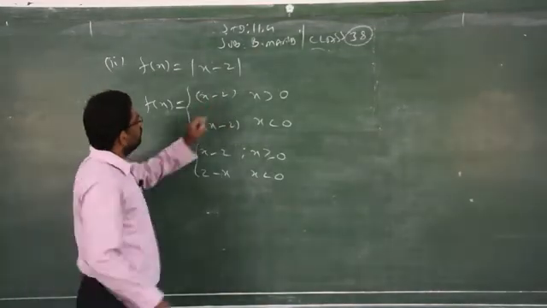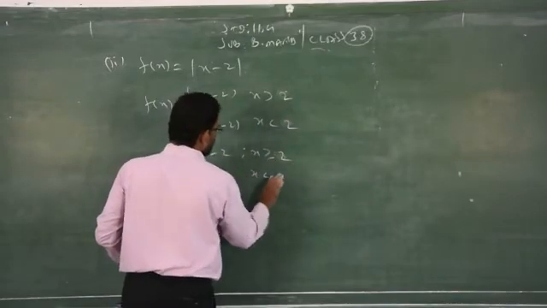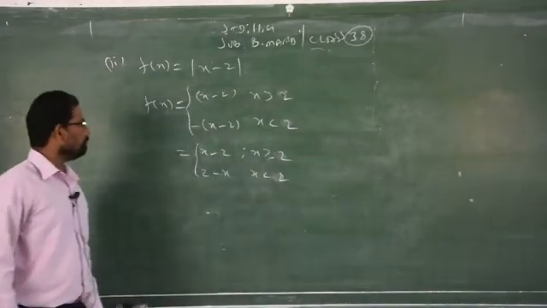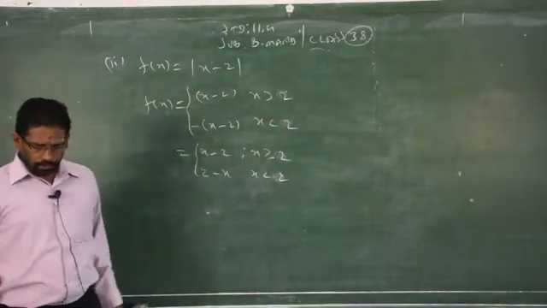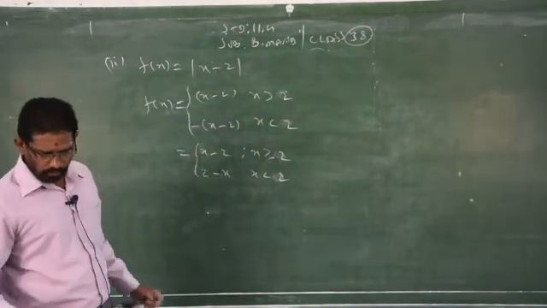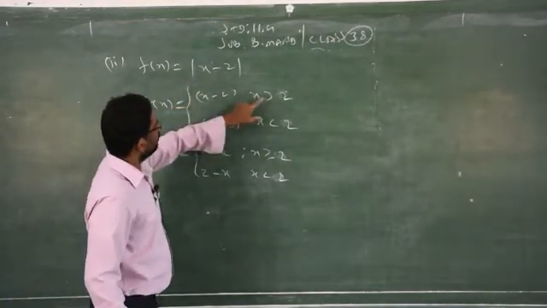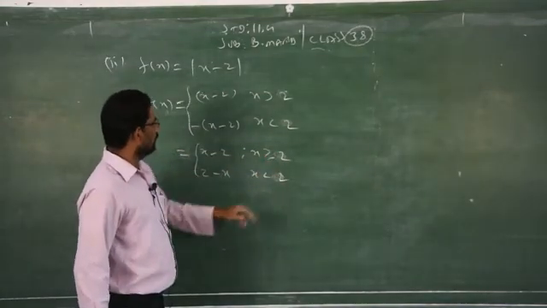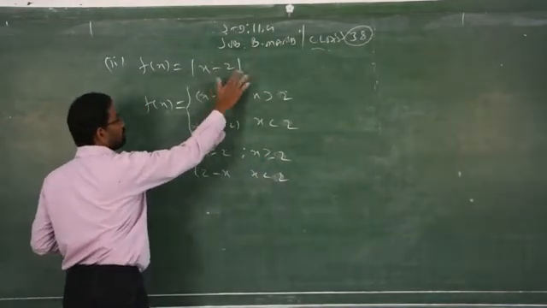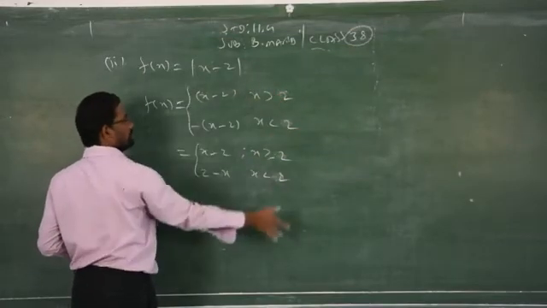Here the value given is 2, so instead of 0 you have to take only 2. If it is given 1, then 1. Clear? If it is only x, then you have to use only 0. It depends upon the constant. So for x minus 2, x greater than or equal to 2, and less than 2. Clear? So if it is given x minus 5, what will come? The limits will be 5. When the limit is 6, it will be 6.